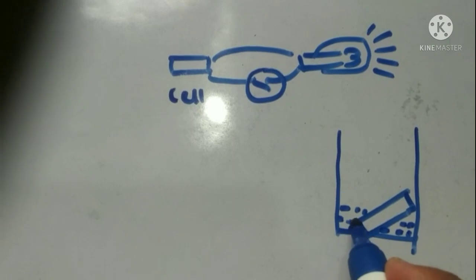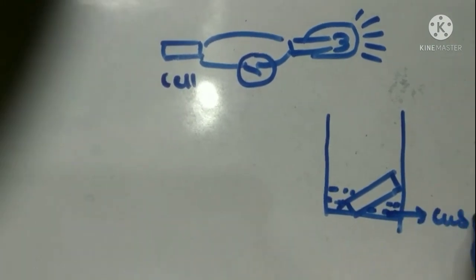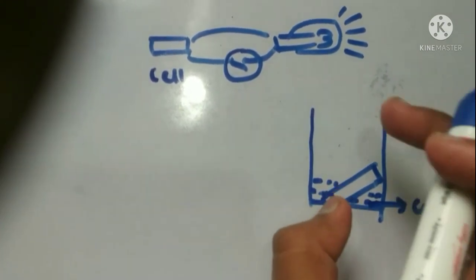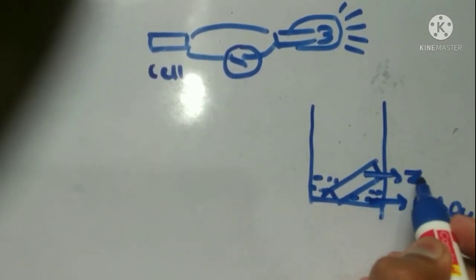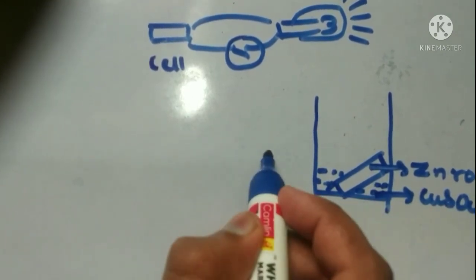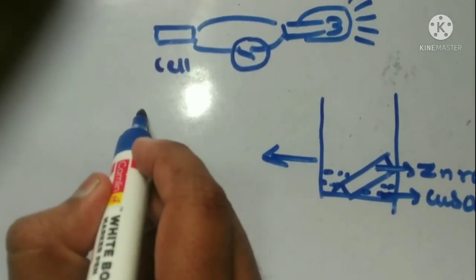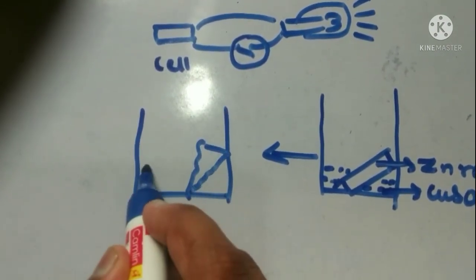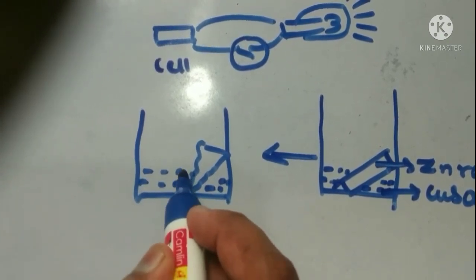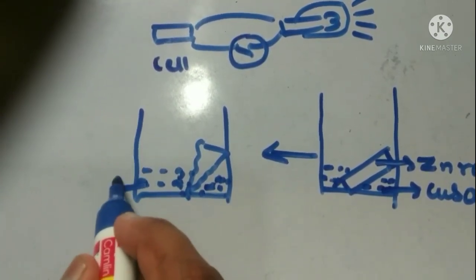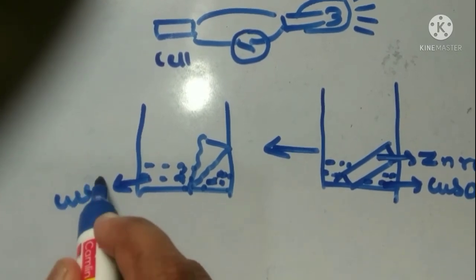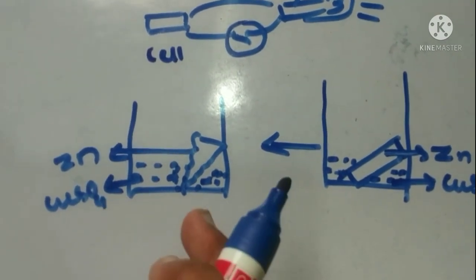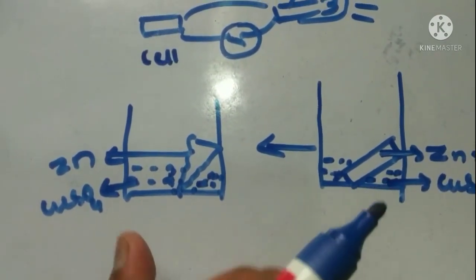This is the zinc rod and this is a container. They poured copper sulfate, CuSO4 solution, into the container and dipped the zinc rod in it. After a few minutes they observed some factors.